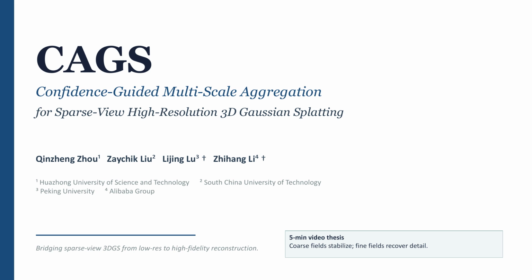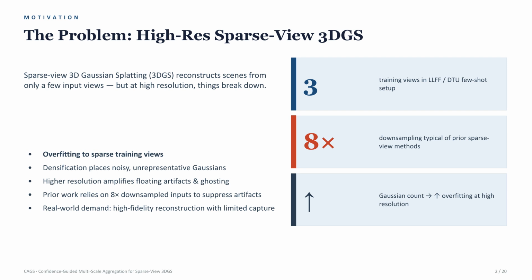Hello everyone. Today I will present our work CAGS, Confidence-Guided Multi-Scale Aggregation for Sparse-View High-Resolution 3D Gaussian Splatting. Our work studies a practical but often overlooked problem in Sparse-View 3D Gaussian Splatting. When only a few input views are available, how does input resolution affect reconstruction quality?